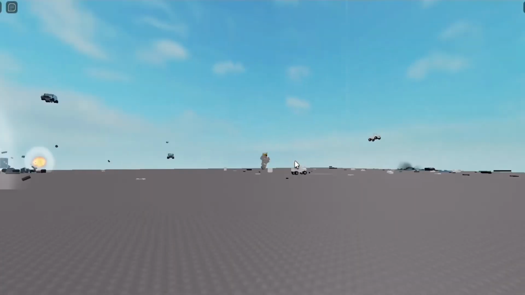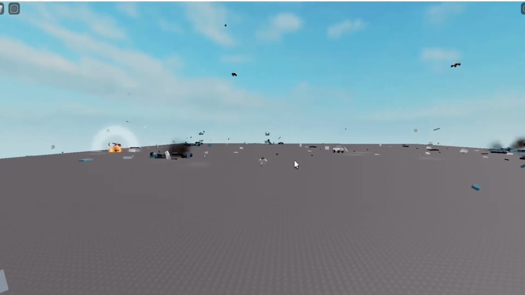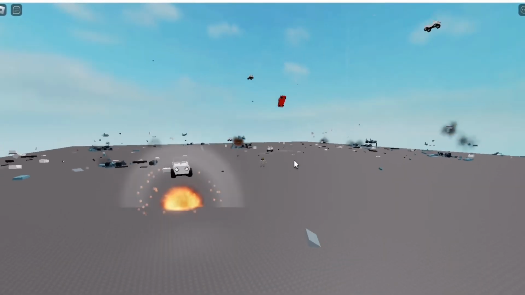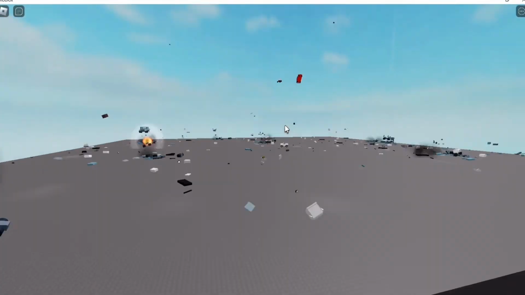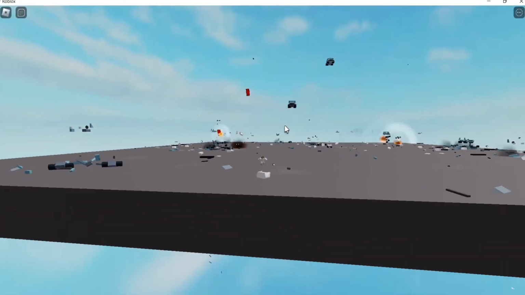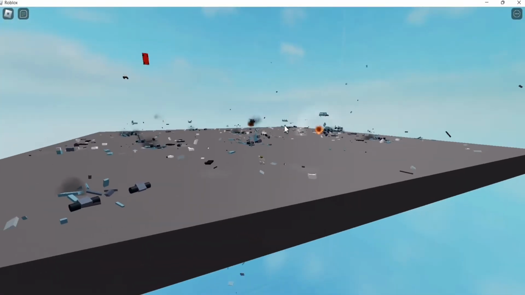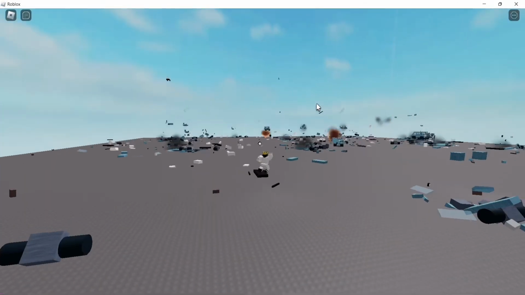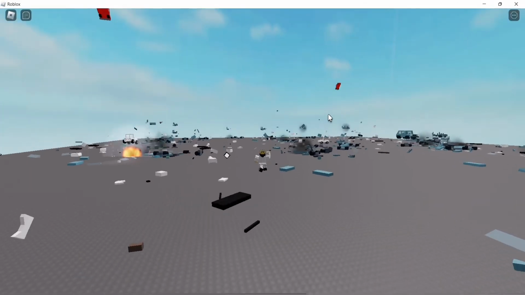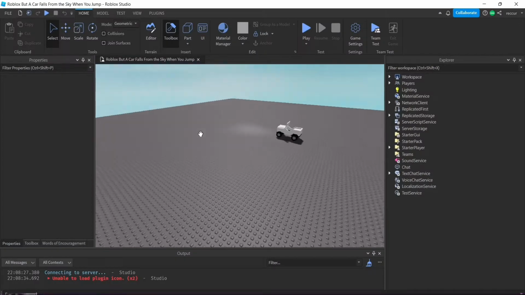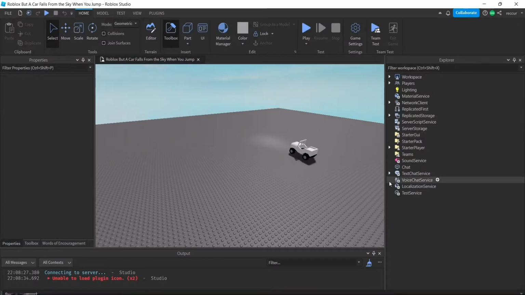As you can see, the cars are falling, and you can pretty much jump infinitely, and cars will just keep falling, and it'll cause the game to lag badly. Maybe just add some explosion sound effects, and this game is perfect, honestly. So for the car game, how did I script this? I think it was actually in StarterCharacterScripts.